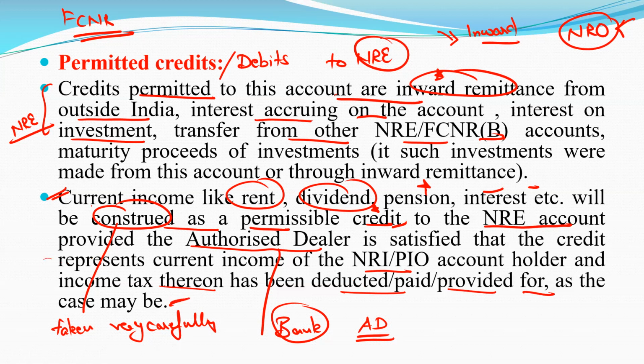Current income basically means the income the NRI earns when he or she visits India.